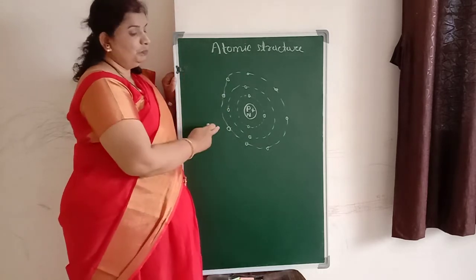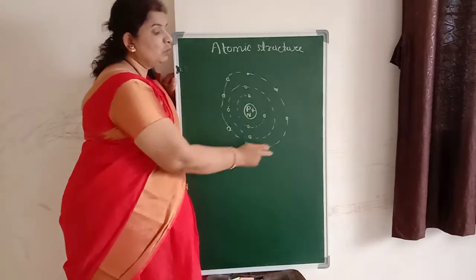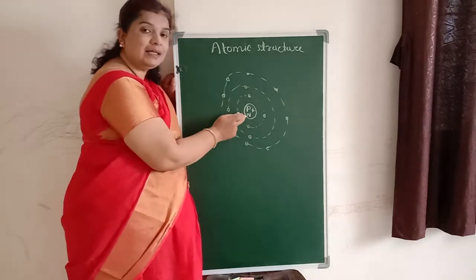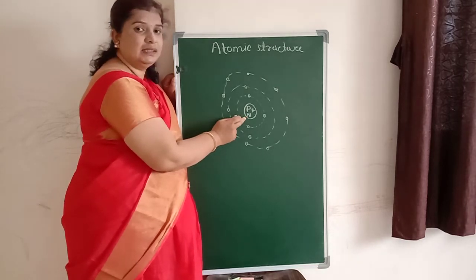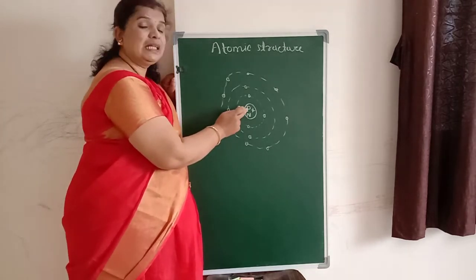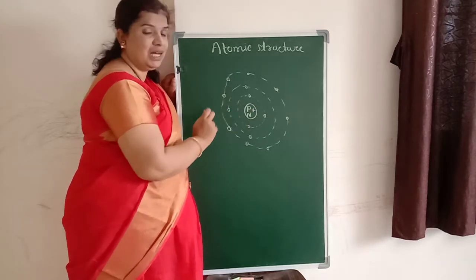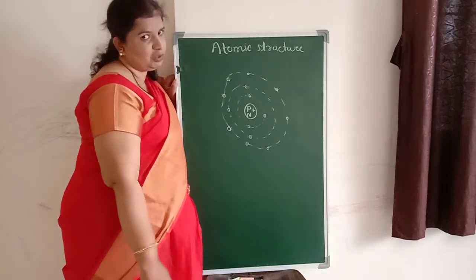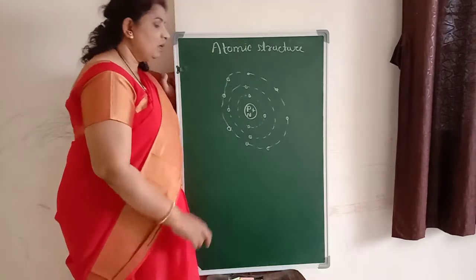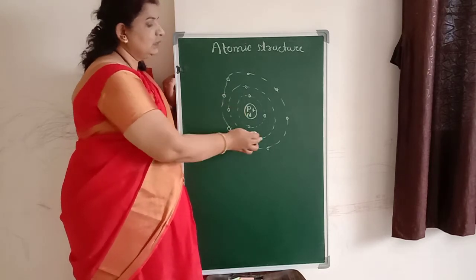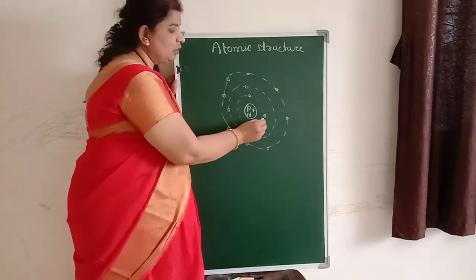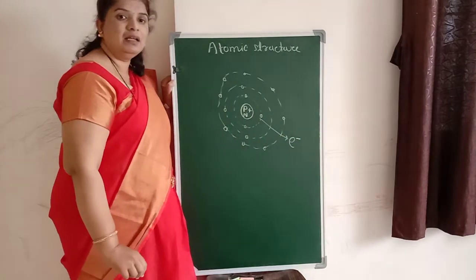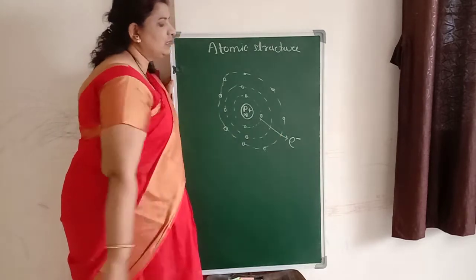Fine. So according to Niels Bohr's theory, what is the atomic structure? In case of an atom, there is a nucleus at the center. This nucleus consists of two types of particles. The first type is known as protons, which are positively charged, and the other type is called neutrons, which do not carry any type of charge, so they are neutral in nature. Now around this nucleus some other particles are revolving, which are called electrons. These electrons carry negative charge.